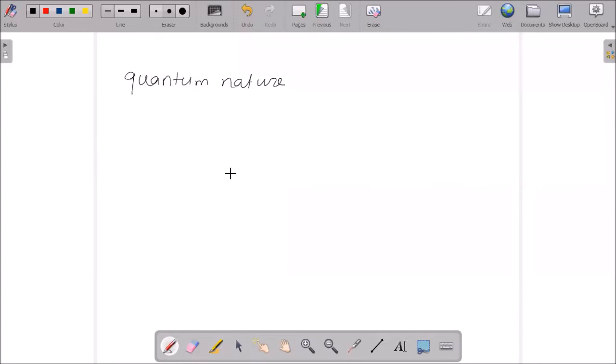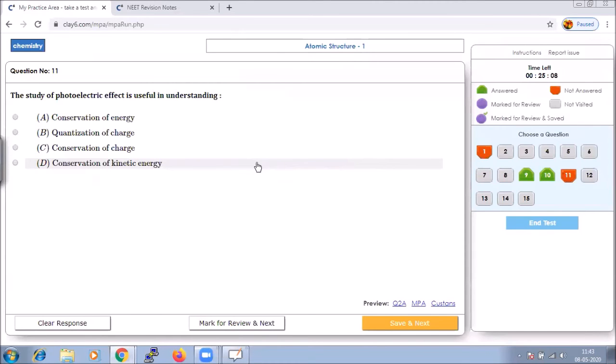So we can conclude that the radiation energy absorbed is used to overcome the effective nuclear charge and impart velocity to an electron. So which option are we going to mark here? It should be conservation of energy.